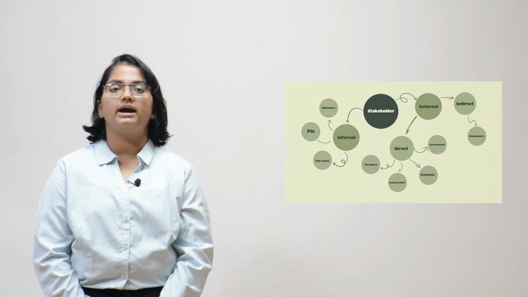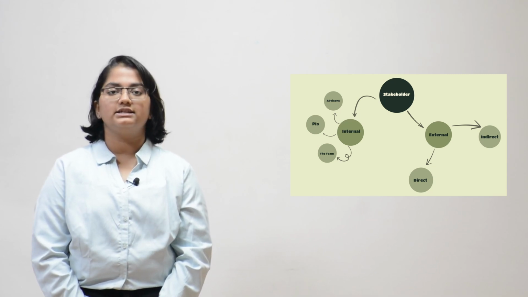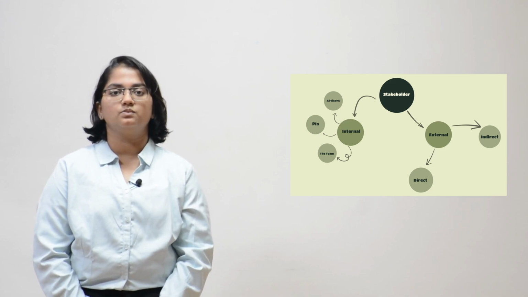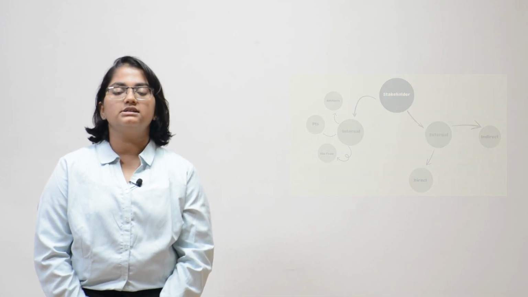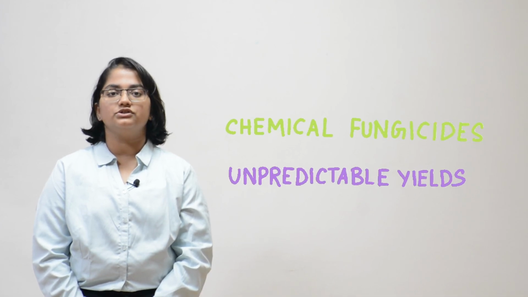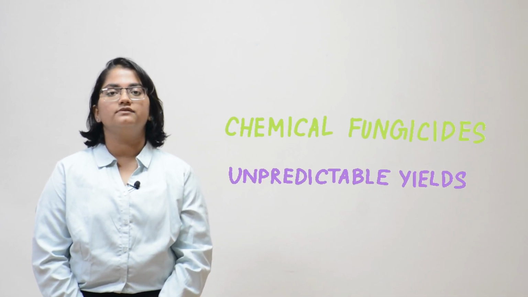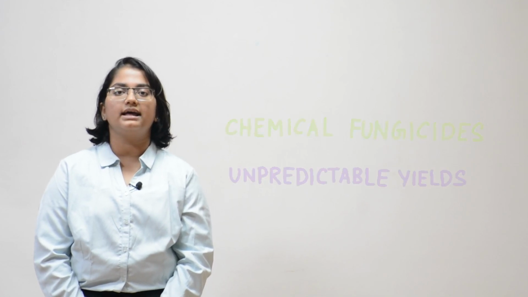Farmers in particular were identified as the primary stakeholders due to their direct experience combating coffee leaf rust with chemical fungicides. Engaging with them allowed us to understand the practical challenges that they face, such as dependency on chemical treatments and uncertainty in coffee yields. Discussions with the farmers highlighted 2 major issues: the limitation of chemical fungicides in managing coffee leaf rust and unpredictability of yield at the end of each harvest.